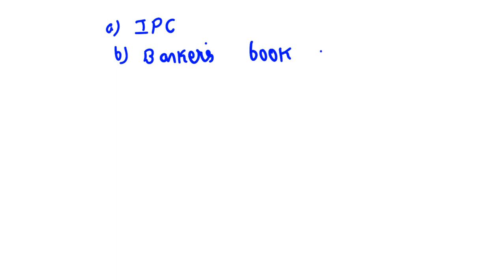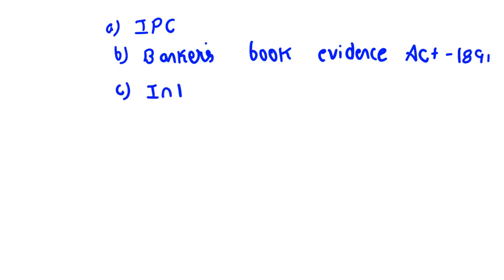Yes. Then look at this. The Information Technology Act has changed some important provisions in the Indian Penal Code sections, the Bankers Books Evidence Act 1891, and it also changes important provisions from the Indian Evidence Act 1872.